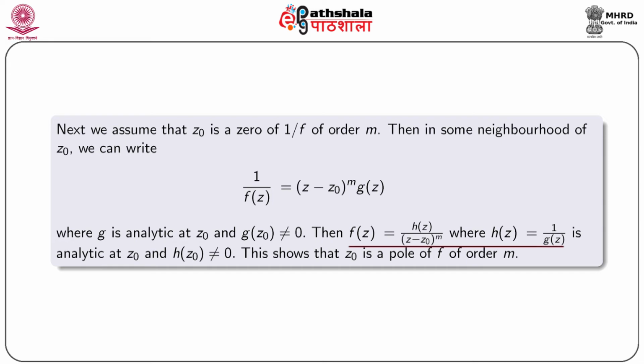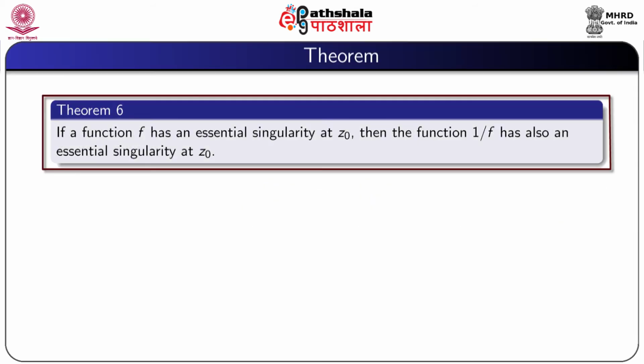Then we can write f(z) = h(z)/(z - z0)^m, where h(z) = 1/g(z), which is analytic at z0 and not 0 at z0. This shows that z0 is a pole of f of order m.